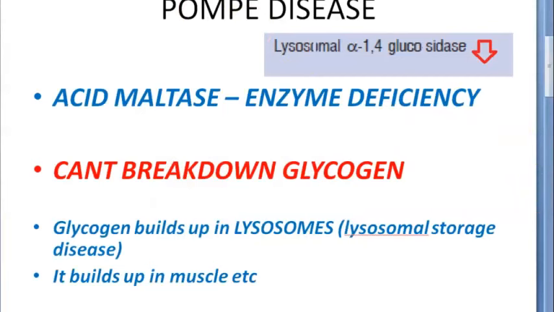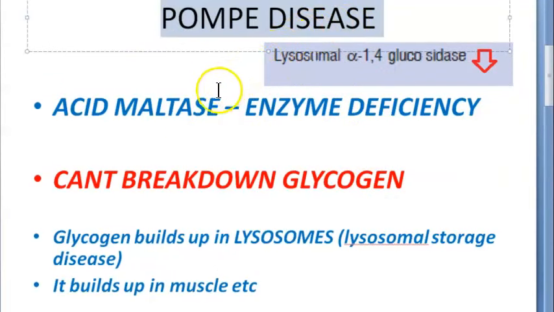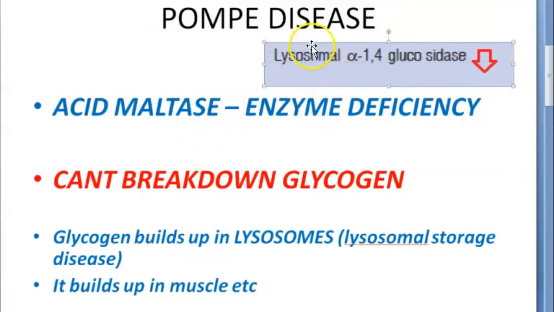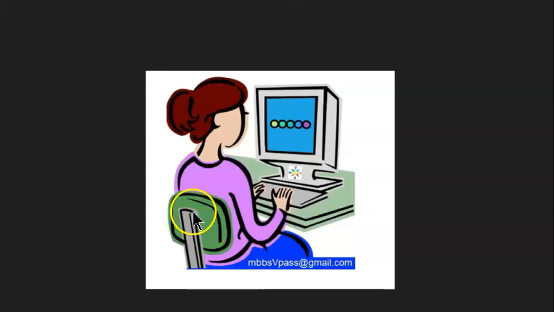So now understand this. Pompe's disease, what is happening? There is one enzyme which is less. Which enzyme? In the lysosome, one enzyme is less. That is lysosomal alpha glucosidase enzyme. Okay, so you can also say acid maltase enzyme is deficient. Where is it deficient? In the lysosomes.